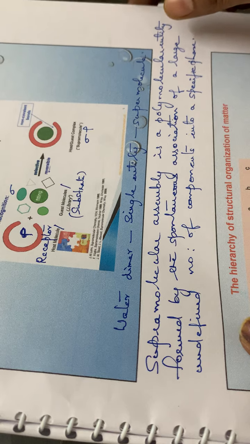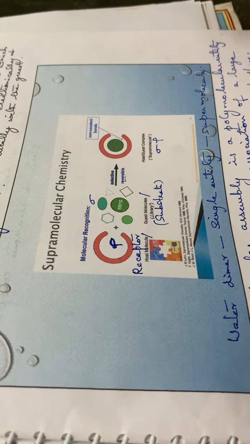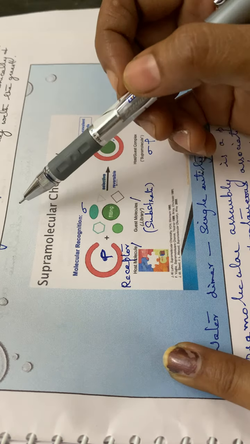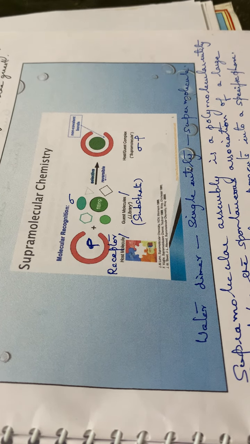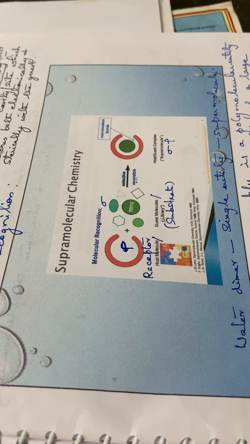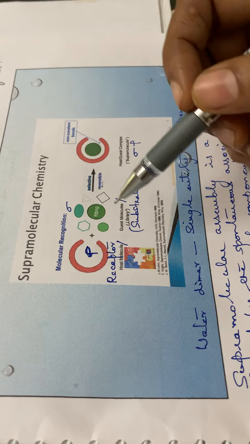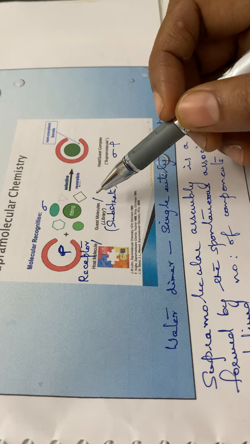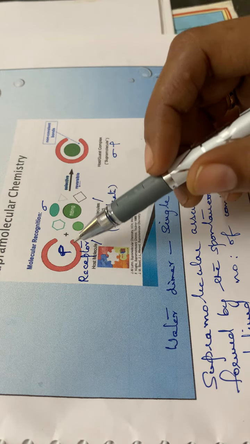Then the next topic is molecular recognition. For molecular recognition, we had already seen guest and host interactions, isn't it? Molecular recognition is the selective binding of a guest and a host.